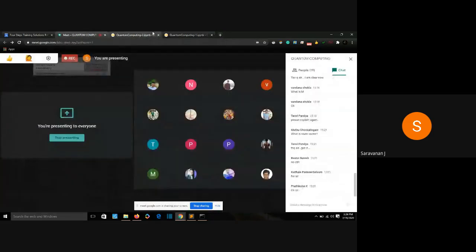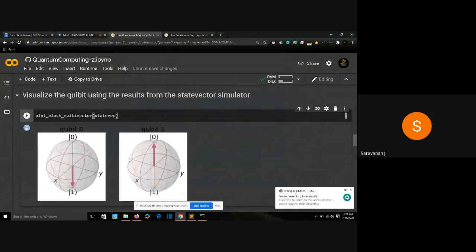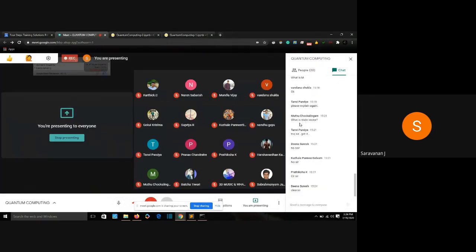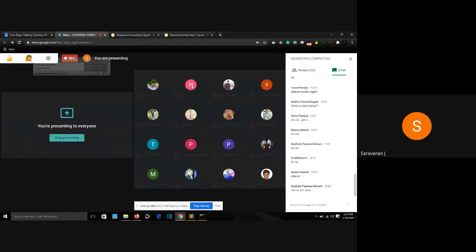Any doubts about the state vector? Are you understanding the plot we are getting? Is this plot reasonable? We got a 0th qubit and the first qubit. We applied an X gate to my 0th qubit and an H gate to my first qubit. So is this reasonable? So should I explain again about the qubit? Yeah, okay.